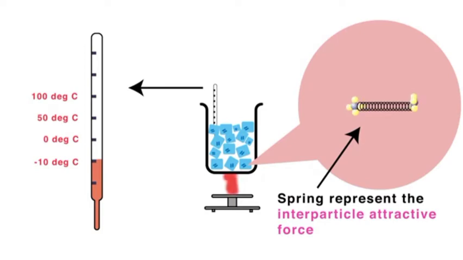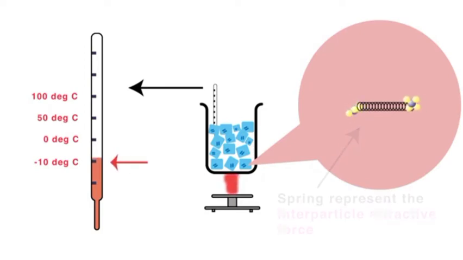We see the thermometer reads a below zero reading. On heating, the temperature of the ice slowly increases. At the particle level, particles of ice start vibrating more rapidly. This happens because the heat energy supplied by the burner gets absorbed by the particles and utilized in vibrating more rapidly. As the temperature keeps increasing, the particles start vibrating more vigorously.